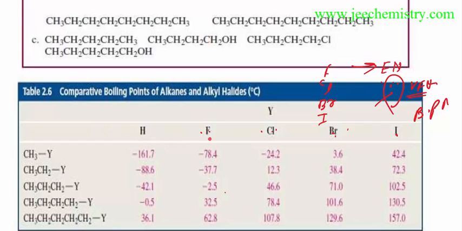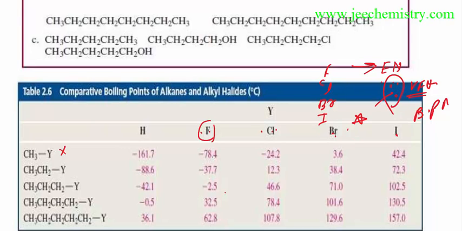So for the normal process, we were simply thinking that fluorine has high electronegativity, so the bond strength should be higher and the boiling point should be higher, but this is wrong. We have to consider the size. The size is the main factor. In a group, we have to consider the size, and in a period, we have to consider the electronegativity. This idea needs to be taken care of and remembered.